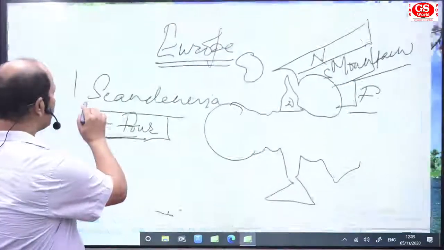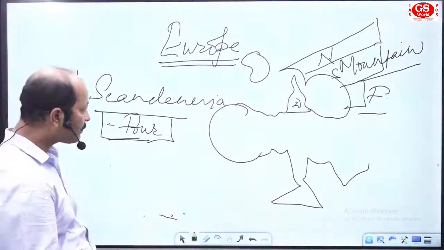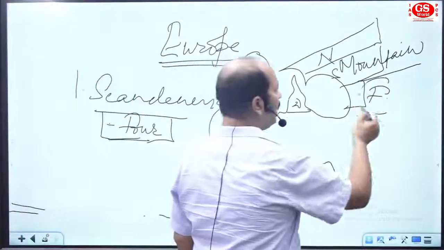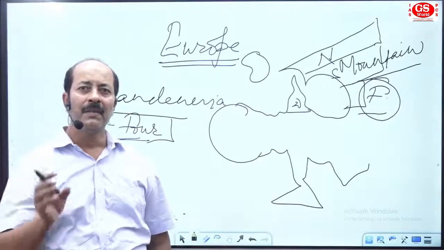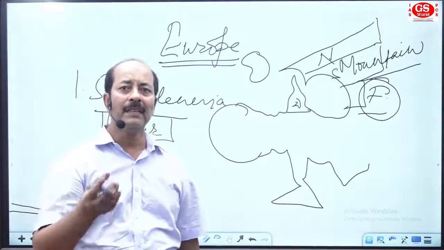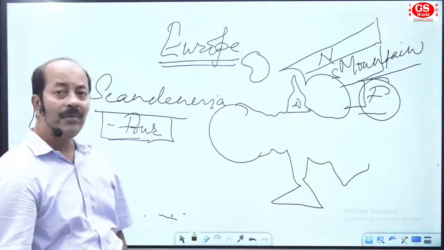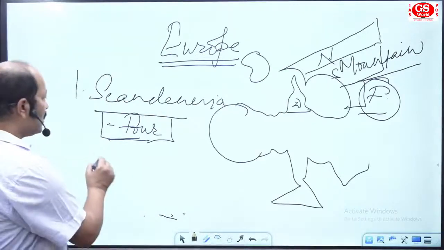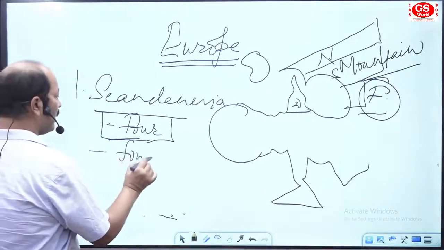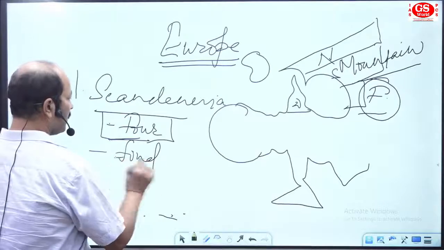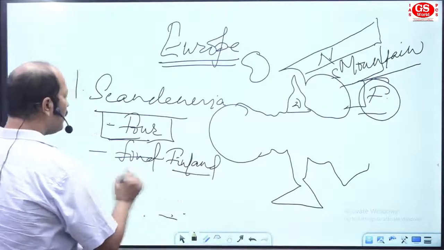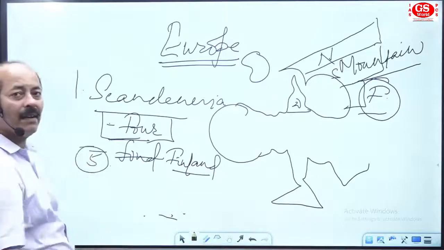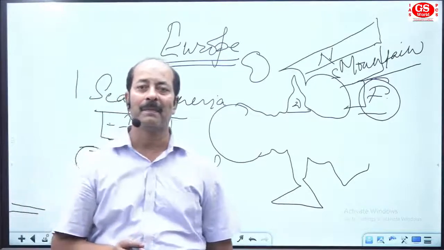And now the second, you know the detail of that. In the south of that you have Finland. If you add Finland there, the collective name will be Finno-Scandinavia. So with Finland, all the 5 countries are named Finno-Scandinavia.